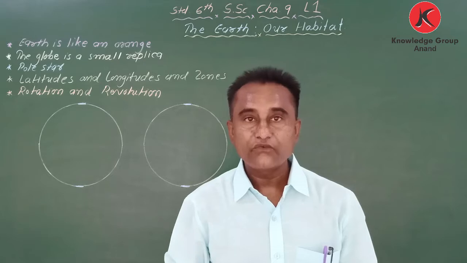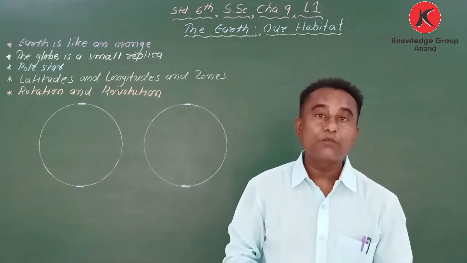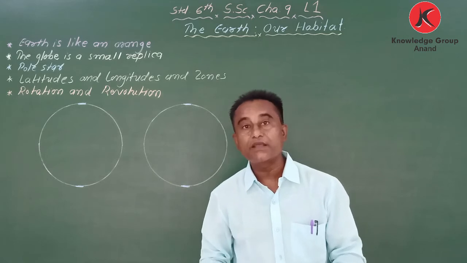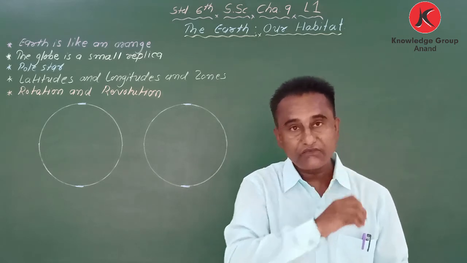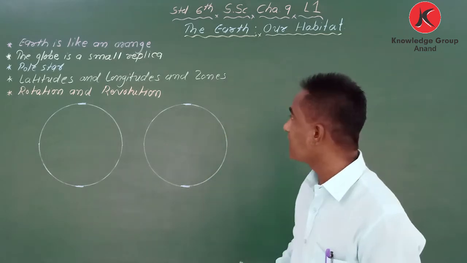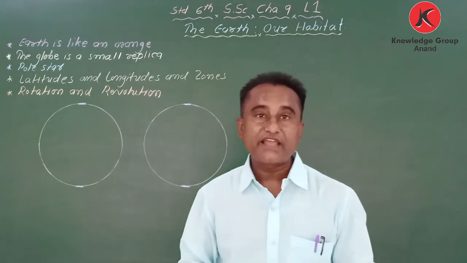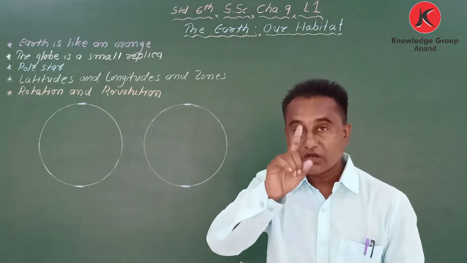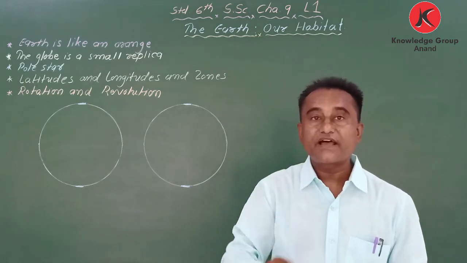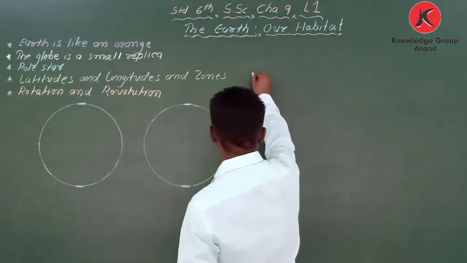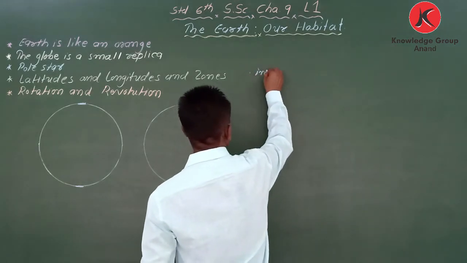So we can say the globe is the model to study about the Earth. We can say it is a replica also. Now, one thing I would like to say: on Earth different lines are drawn. As I said, these lines are called imaginary lines.